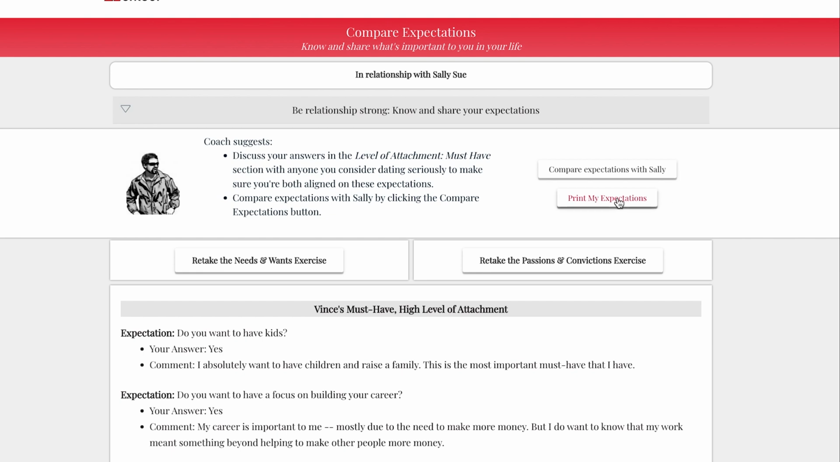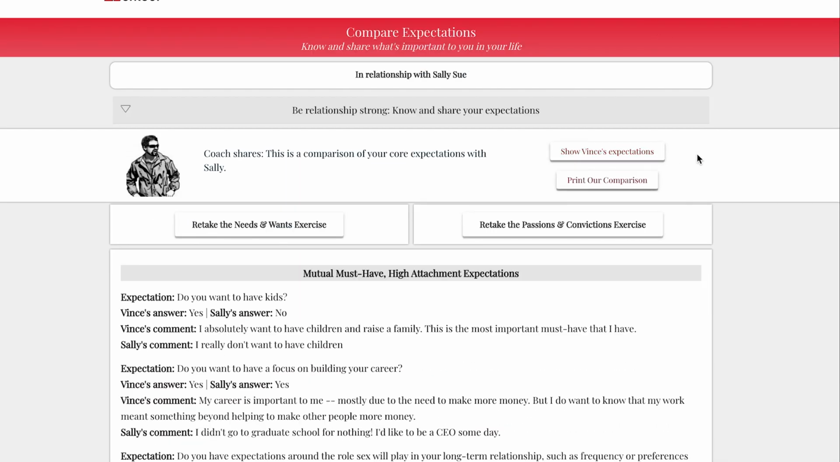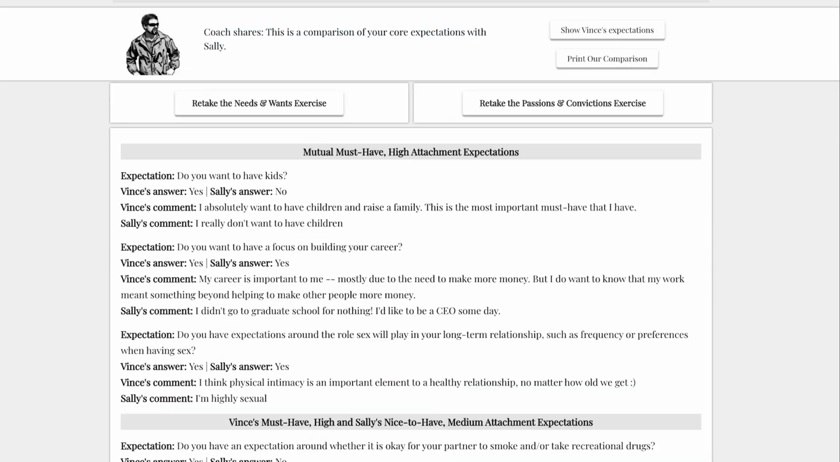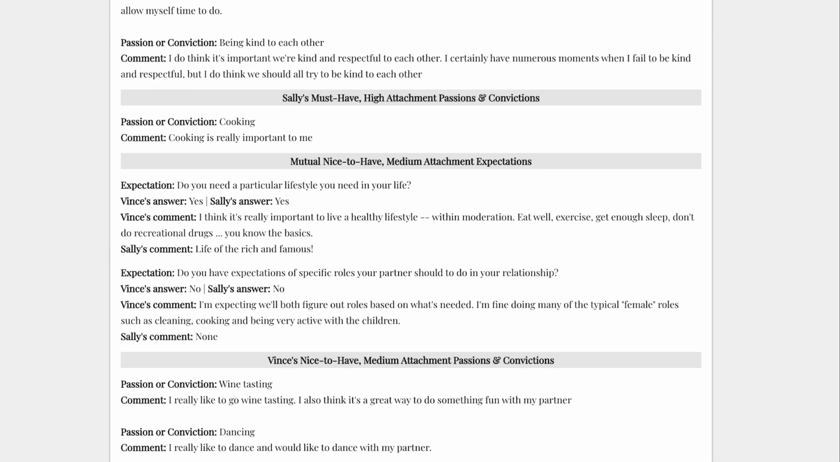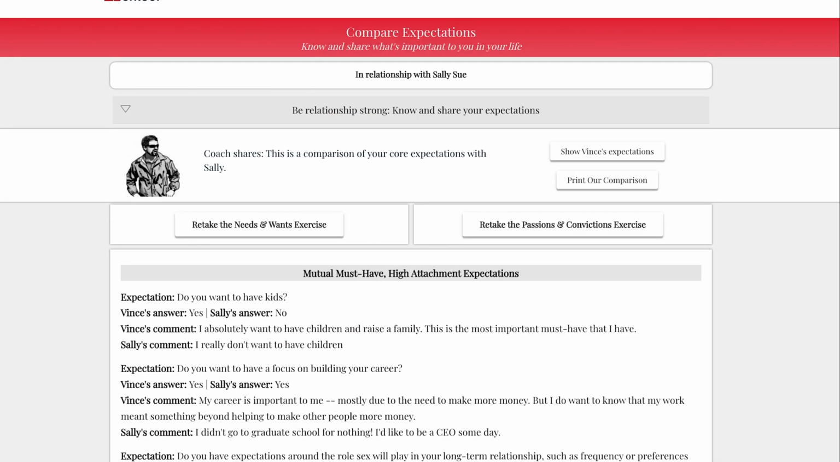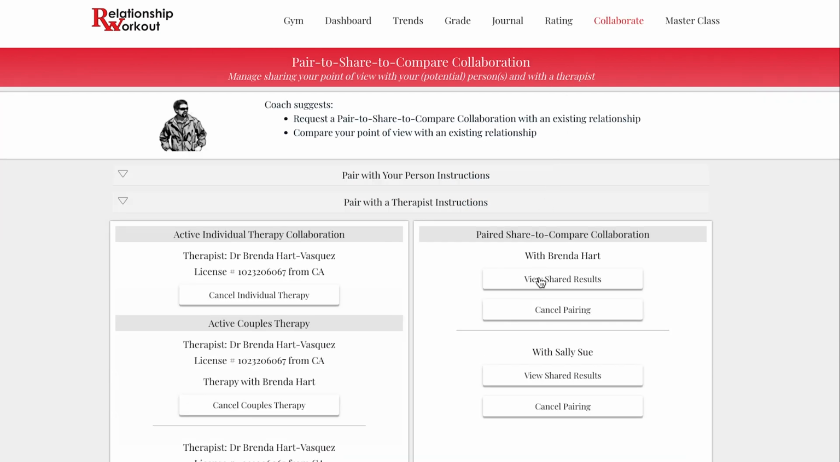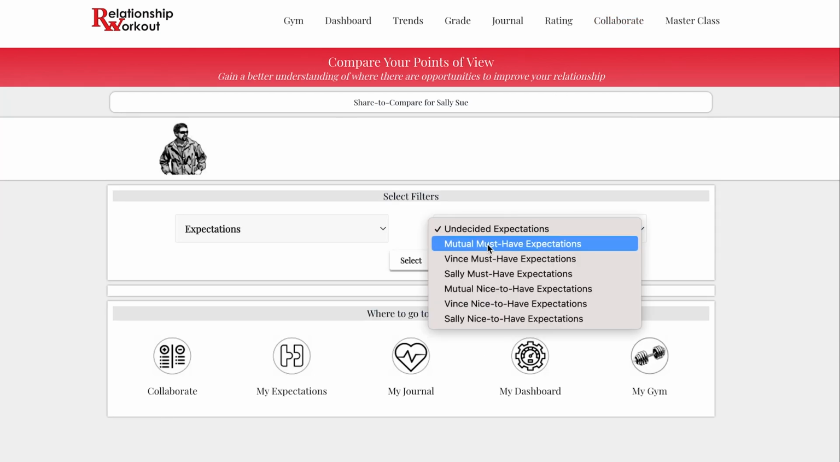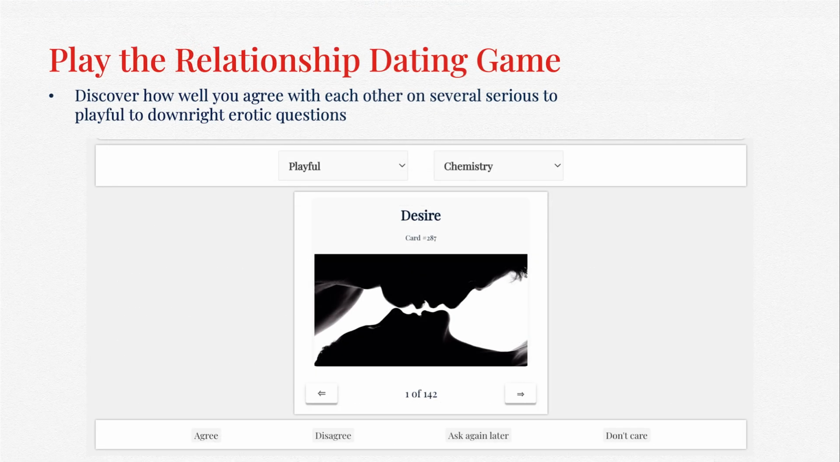There are 3 ways to view a comparison of expectations with your potential person. First, simply print your expectations and share it. Second, if you pair to share compare with your person, you can click the Compare Expectations button to view a side-by-side expectations comparison. Third, you can also view the comparison on the Compare area. If you're sharing with a therapist, this is also the view your therapist will see comparing both of your expectations.